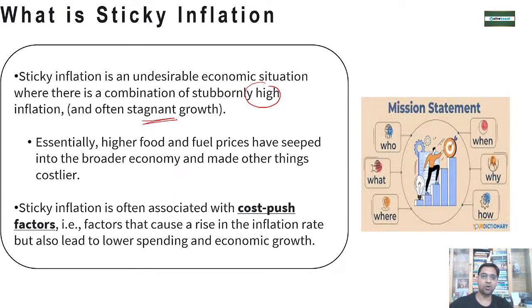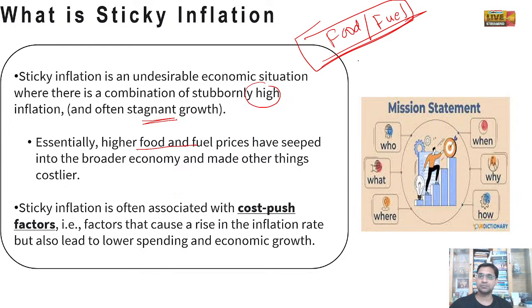Normally it happens because of the higher food and fuel prices, which have gone deeper into the economy, because food and fuel are the fuel for the economy. Wherever you go, whatever is going on, everywhere food and fuel is required. So higher food price and higher fuel price have gone deeper into the economy. So it is not getting easy for the inflation to come down.